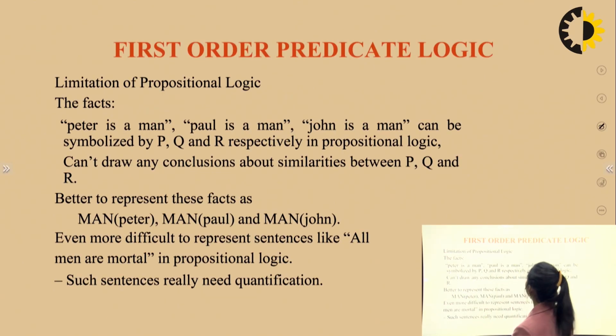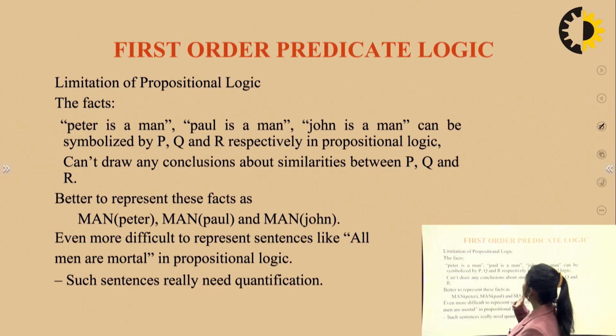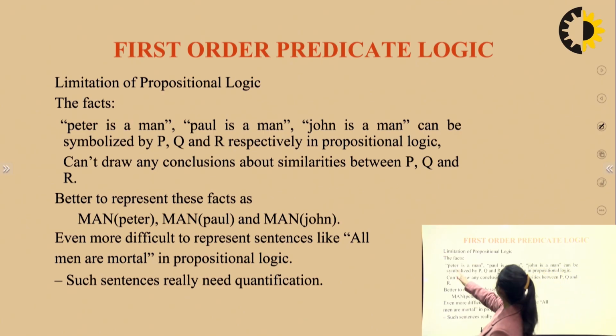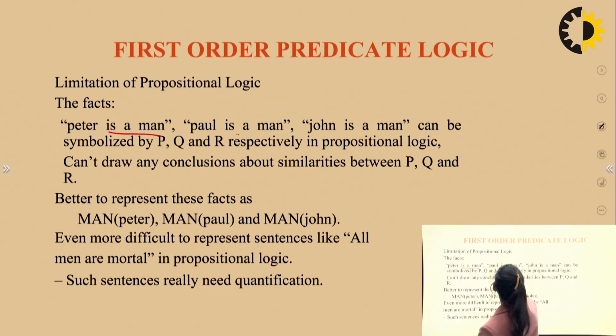So, just have to expand. First order predicate logic. Now, there are certain limitations. For example, the facts Peter is a man, Paul is a man, John is a man can be symbolized by P, Q and R respectively in propositional logic. We can't draw any conclusion but similarity between P, Q and R, because "is a man" is common everywhere, right?